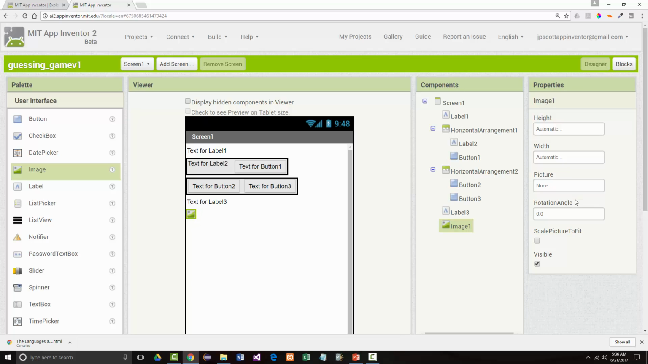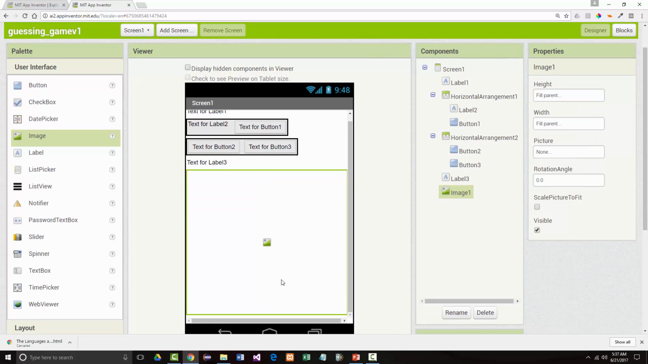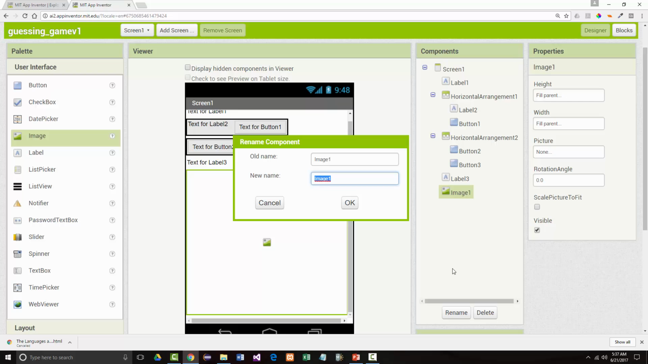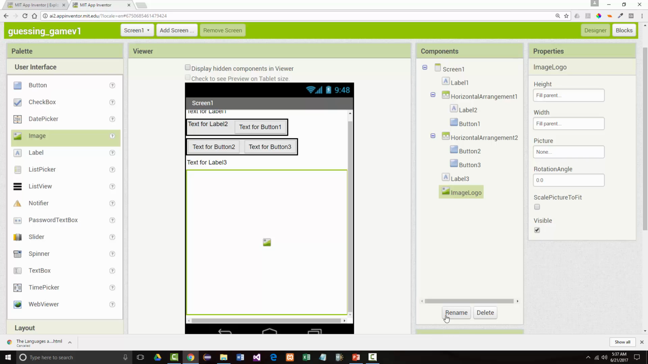This image that we see right here, let's give it a fill parent width, and a fill parent height. So that's going to take up quite a bit of our screen. Then we'll rename it. We don't have to, there's only one image in here, but we'll rename it Image Logo. And we're going to put our logo there in just a minute.